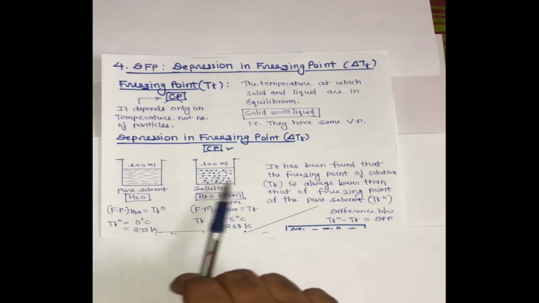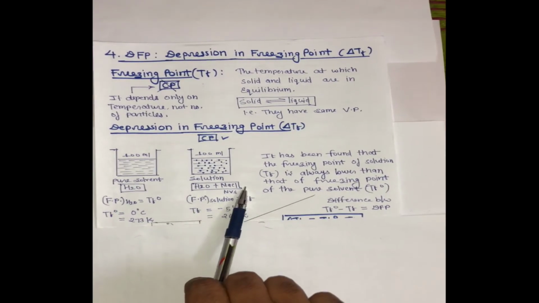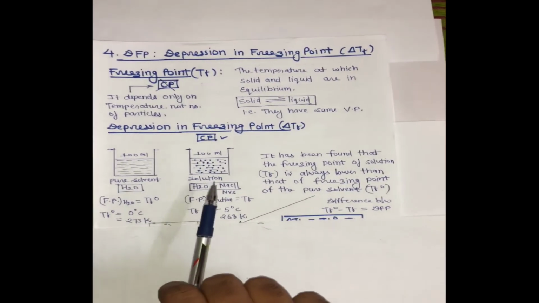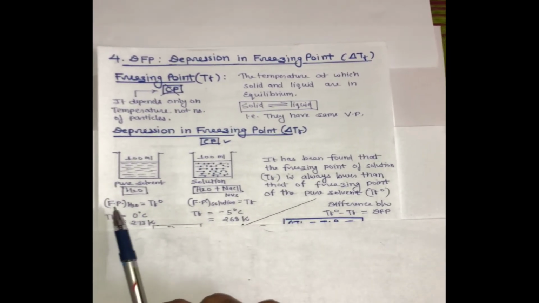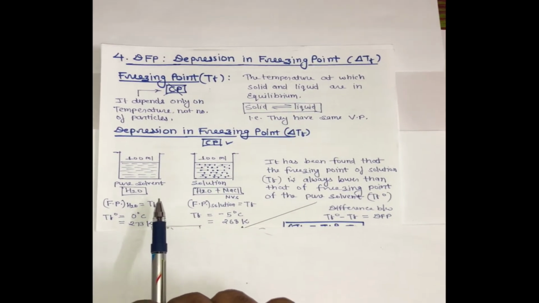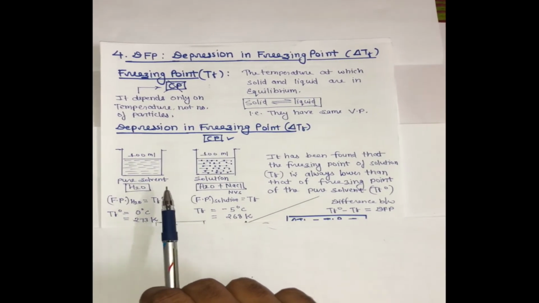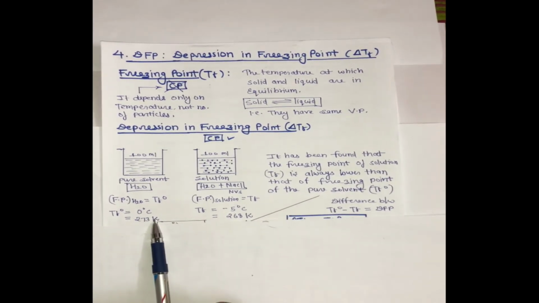Same thing, two beakers: one beaker containing pure solvent and the second beaker containing NVS with solvent. Means the second beaker is a solution and the first beaker is pure solvent. Now freezing point: when freezing of water takes place, it's 0 degree Celsius, that means 273 Kelvin.